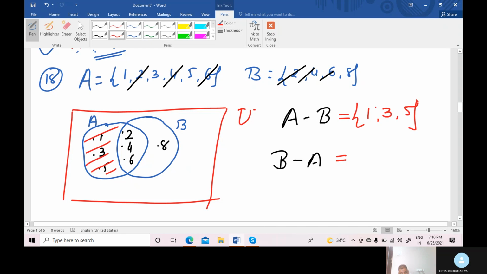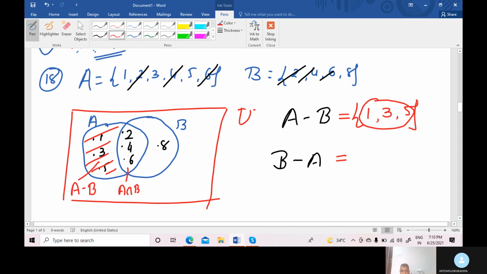is the elements 1, 3, 5 that are only and only present in set A, not in B. Look at this portion. This portion is called A minus B. This portion is called A intersection B. So the common elements in the intersection cancel in both sets. Right?